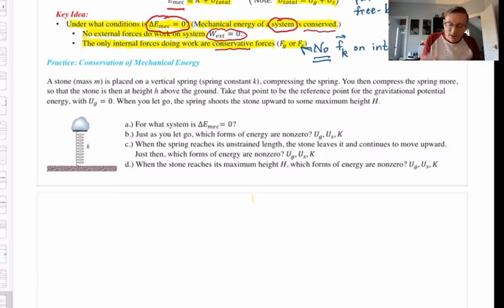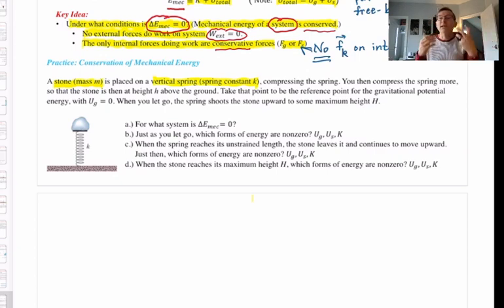So here is the scenario. Our particle in this case is a stone. It's got some mass m, and it's placed on a vertical spring with spring constant k. And of course that will compress the spring. So hey, we've got a picture over there. So you can hopefully imagine that. It's some kind of a spring that's set up vertically, attached to the floor at one end, and it's got a little place on the top for the stone to sit. And it's one of those kinds of springs that can be stretched or compressed. In this case, it's going to be compressed.